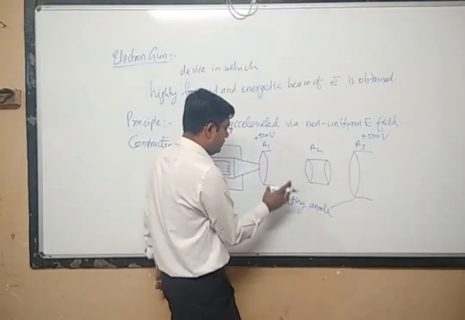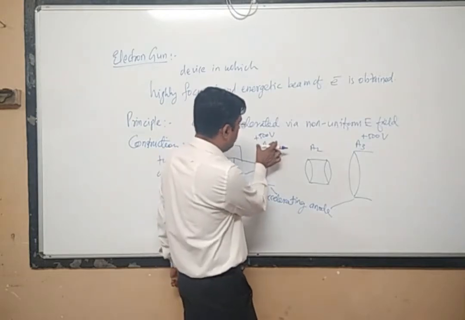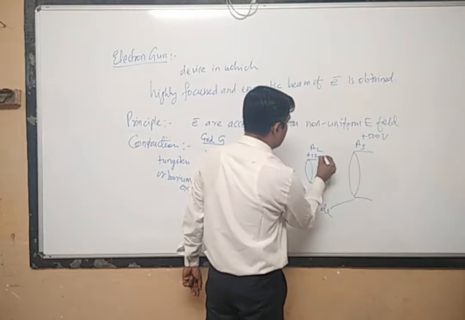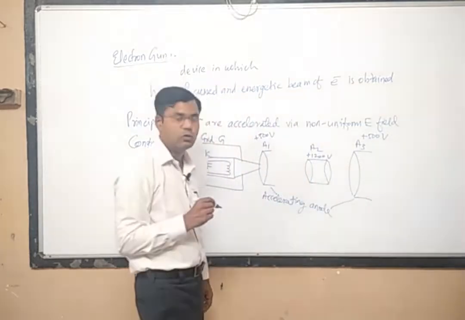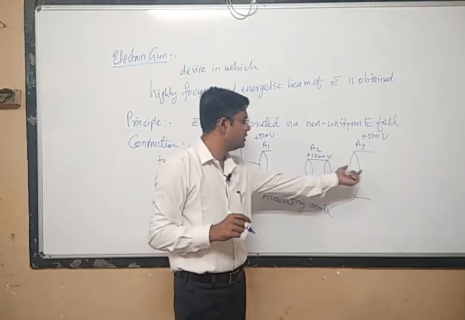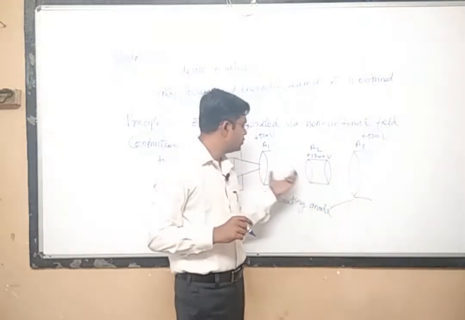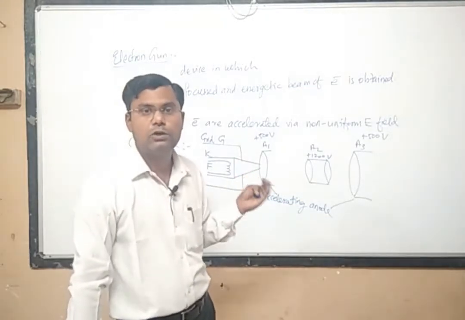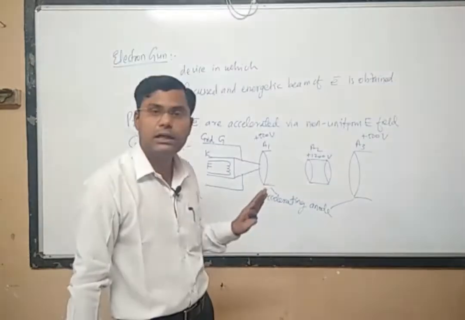Here we have applied 500 volts, here we have applied 500 volts, and here we will be applying some 1200 volts. So here there is a more positive voltage, and here there is a less positive voltage. So whatever electric field we generate will be of non-uniform type. It is not a uniform electric field.